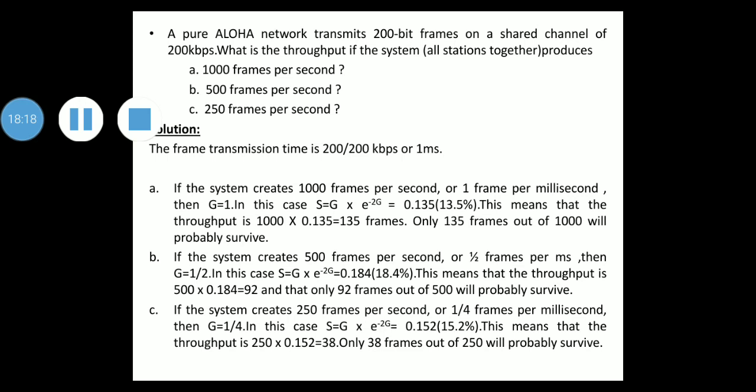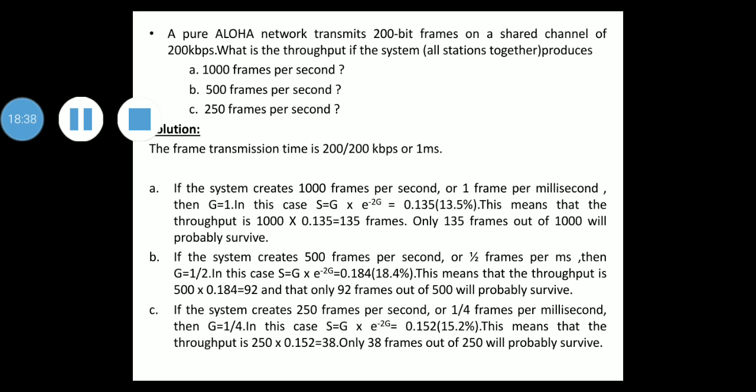So in this case, S equal to G into e raised to minus 2G, which is 0.184, 18.4%. What this means is that throughput is 500 into 0.184, which is 92. So only 92 frames out of 500 will probably survive.